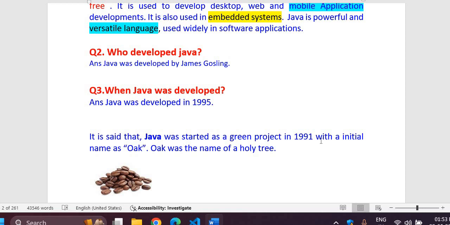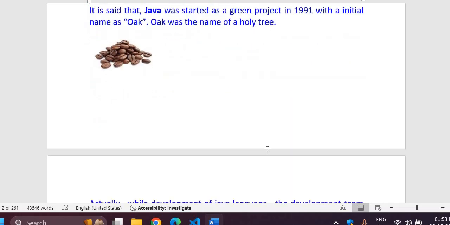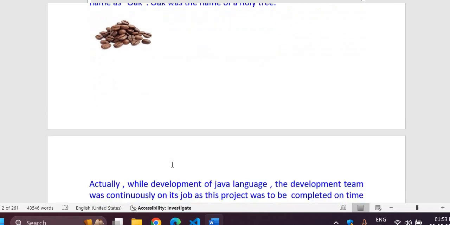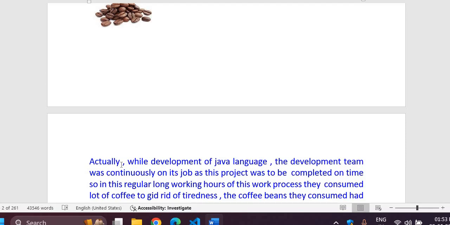It took almost 2 years to come out as a product, which came up in 1995. The initial name of the Green project was Oak, and Oak was also the name of a holy tree.